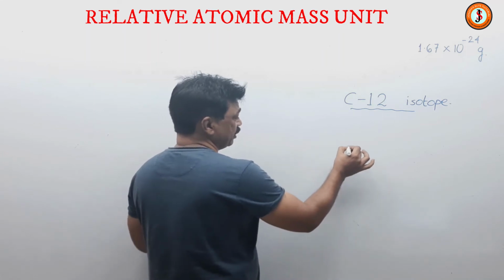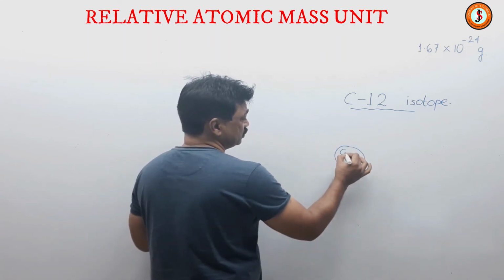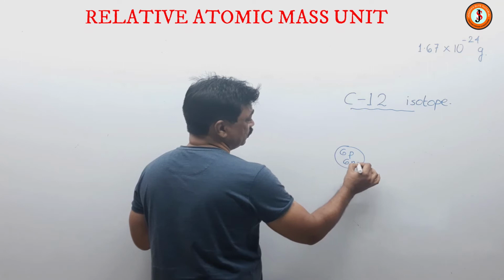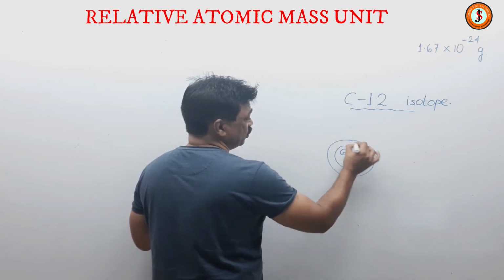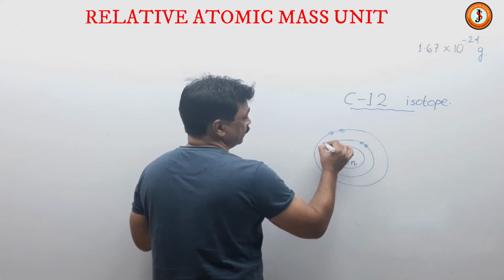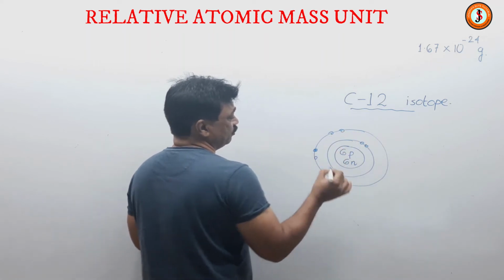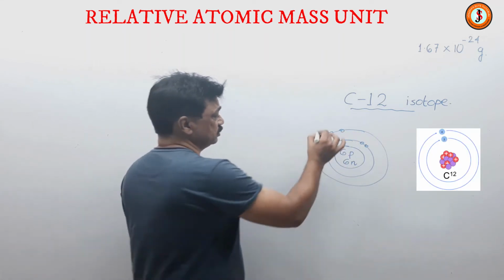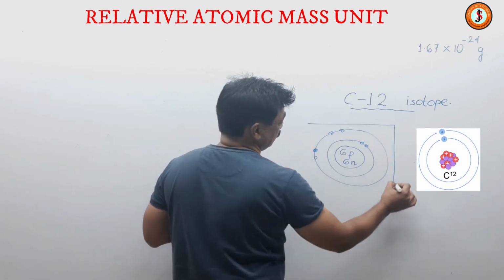That means if I have a carbon atom, it contains 6 protons, 6 neutrons, and 6 electrons, 2 in the first shell and then 4 more. So this is the atomic model of a carbon atom, the C12 isotope.